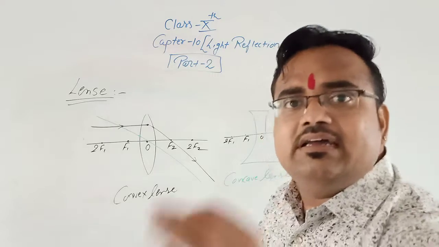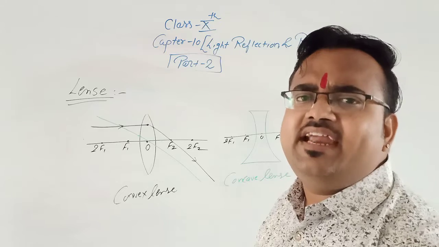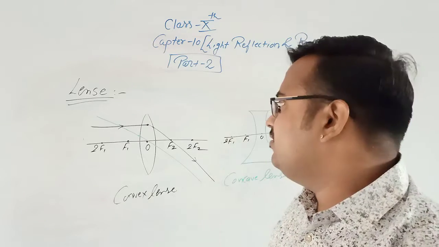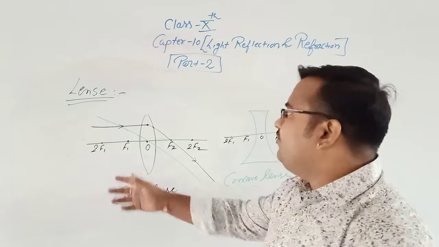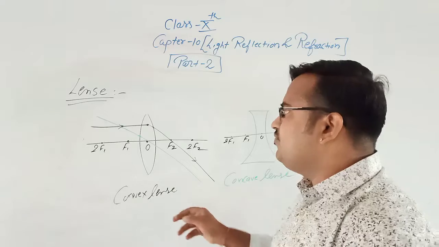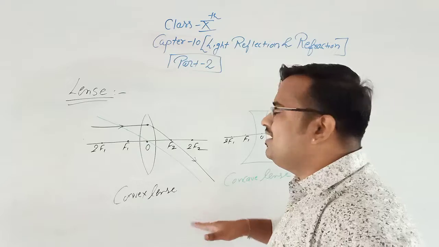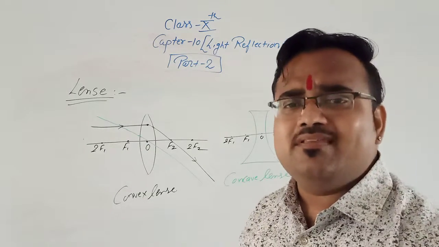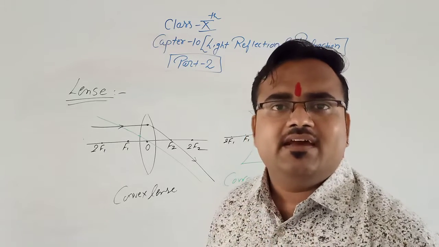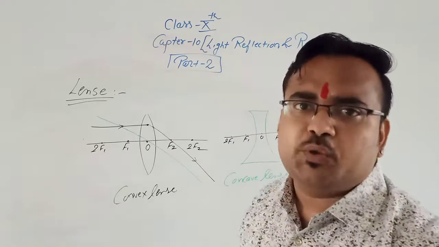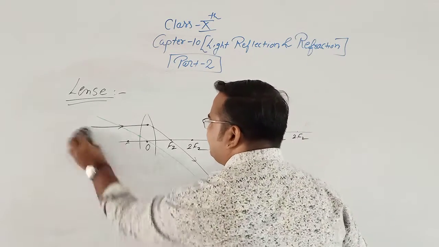And if the incident ray passes through the optical center, it passes undeviated. So these are the 2 rules which will be applicable in case of lens. First, if it is parallel to the principal axis, it passes through the focus. And second, the most important rule: if the incident ray passes through the optical center, it passes undeviated. That means it won't deviate. It follows the straight path only. Clear? So we'll see the image formation in case of convex lens.